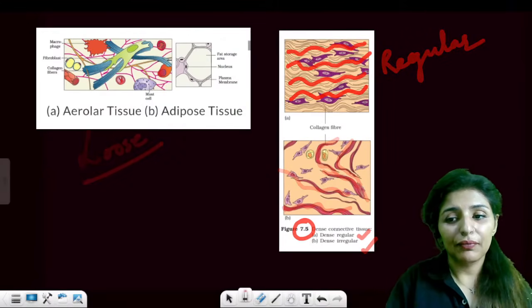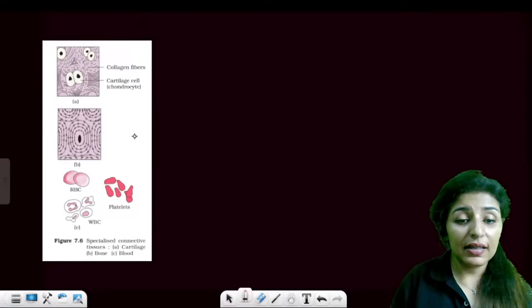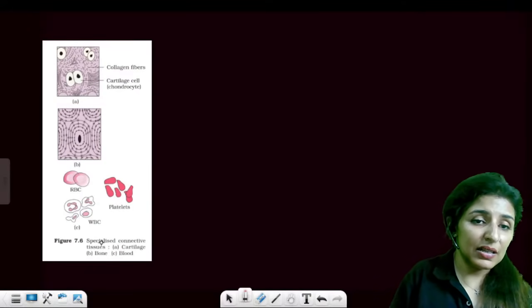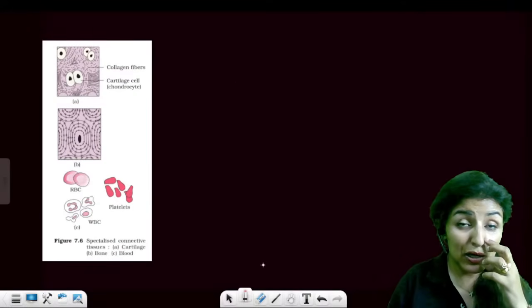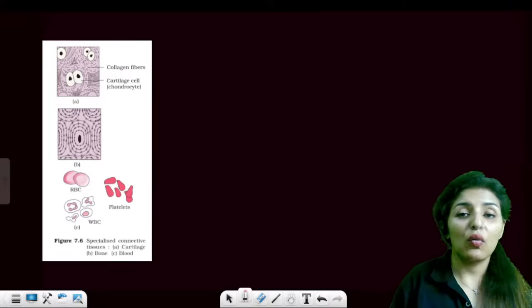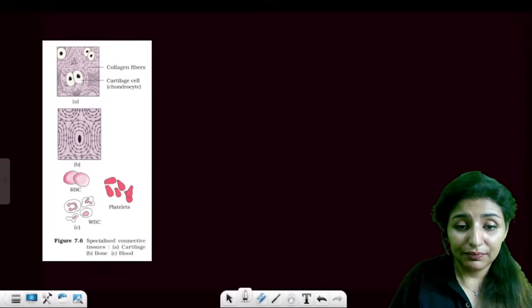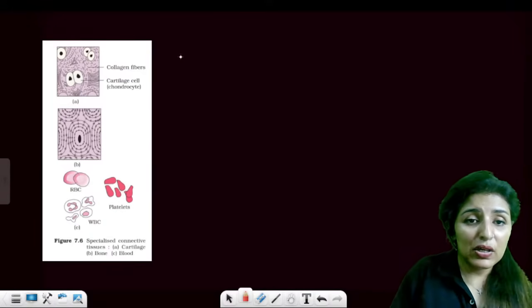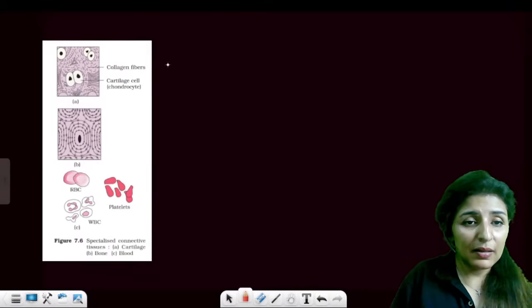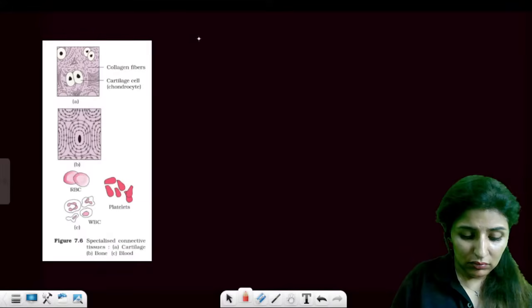Clear to all? Can we move on to the next then? And these diagrams represent your specialized connective tissue. What is specialized connective tissue? See, specialized connective tissue is represented by your bone.